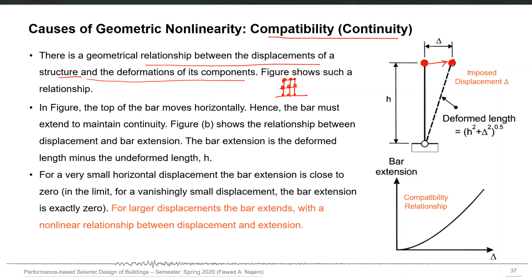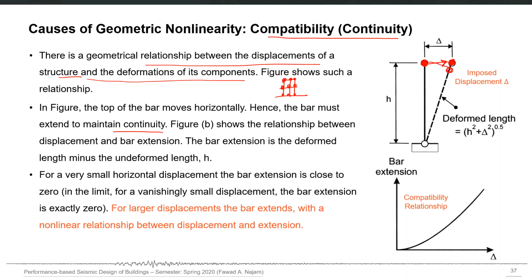So the top of the bar moves horizontally. Hence the bar must extend to maintain continuity. If I simply assume that delta is a translational displacement, then the bar must extend in order to keep that new point, because we know a real bar will simply rotate and will not extend. So the new actual point will be somewhere here.